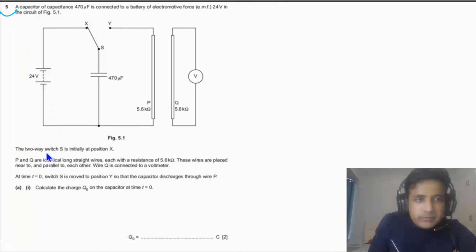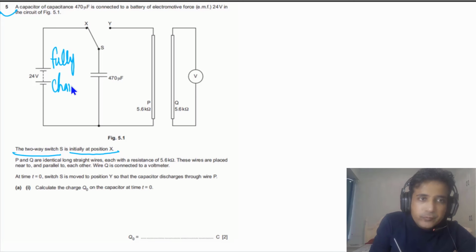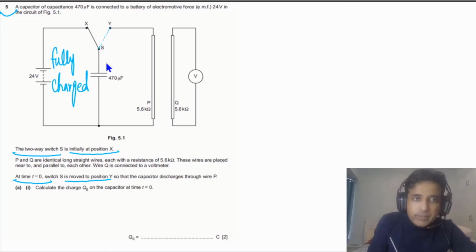For question number 5, it is given that the two-way switch S is initially at position X. In this case we have a power supply and a capacitor. The capacitor will be fully charged after a few seconds. This is the first thing we need to understand. Then it is given that at time t = 0, switch S is moved to position 5. So in this case we have the capacitor in this circuit, and we have the wire. The capacitor in this case will discharge.